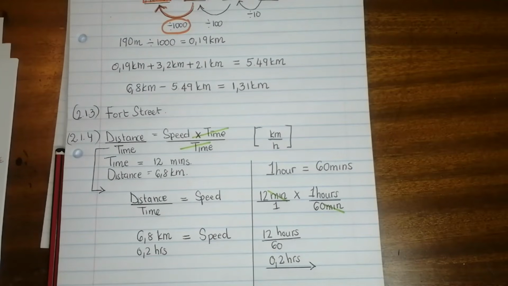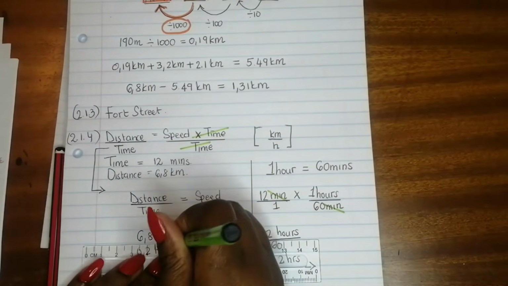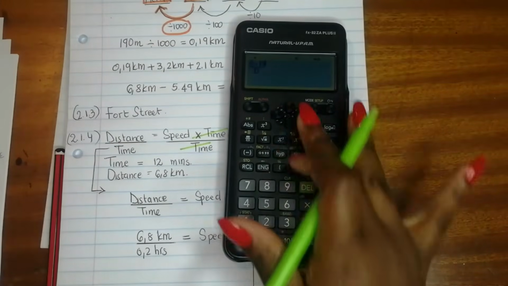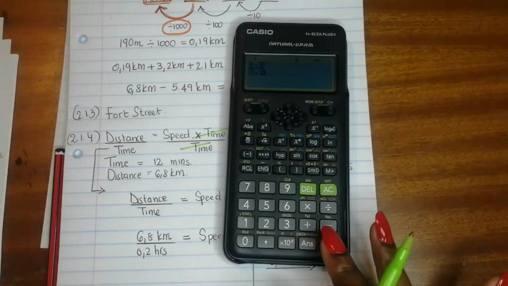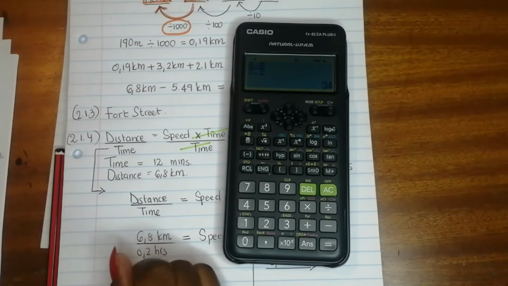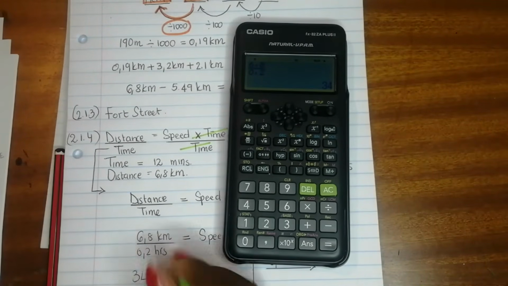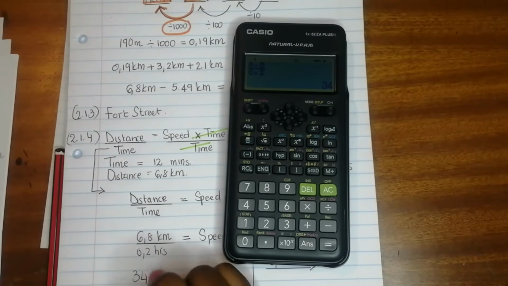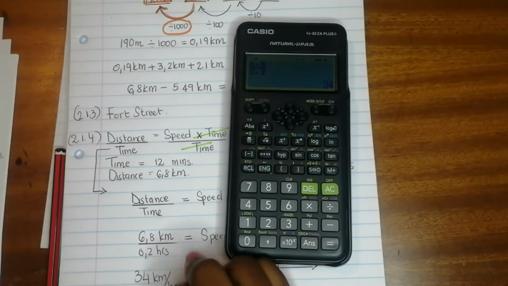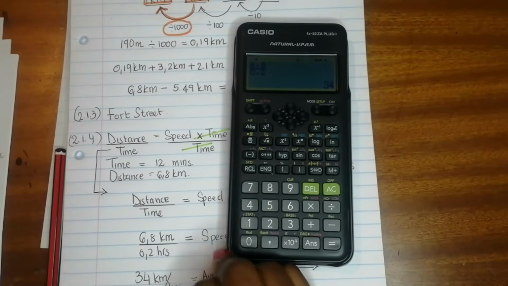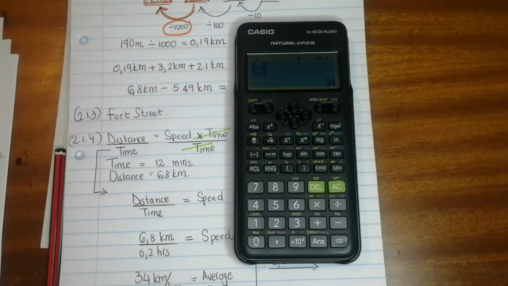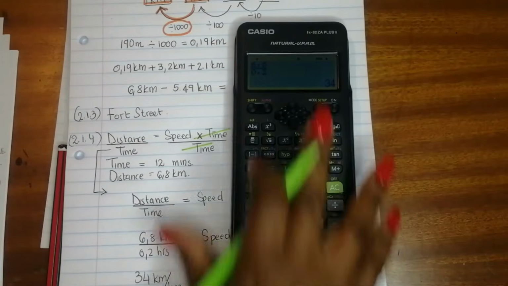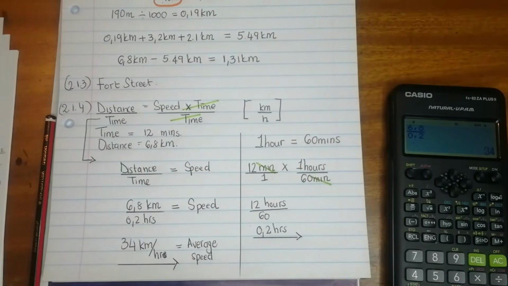We just punch everything into a calculator: 6.8 over 0.2, which is equal to 34 kilometers per hour. Do you see? Kilometers per hour. So that is the average speed that Dumi traveled. Kilometers per hour, not hours. Okay, and then we are done.